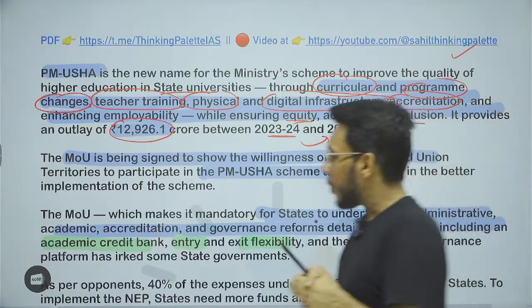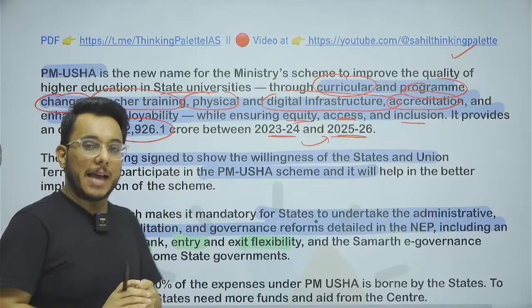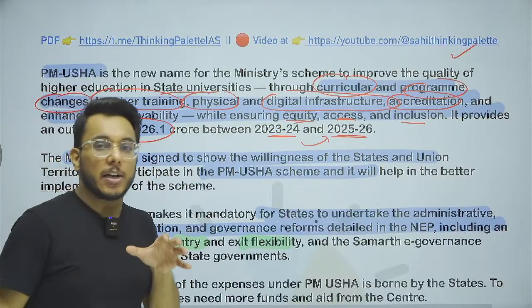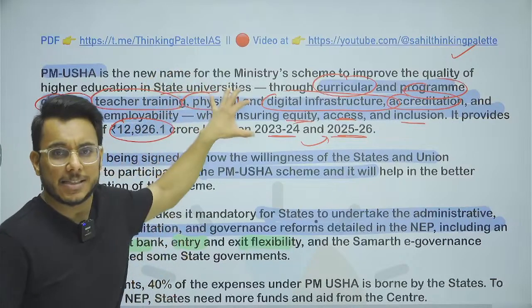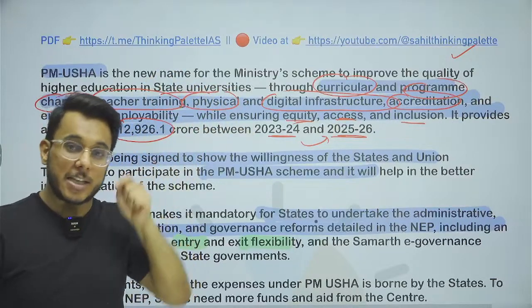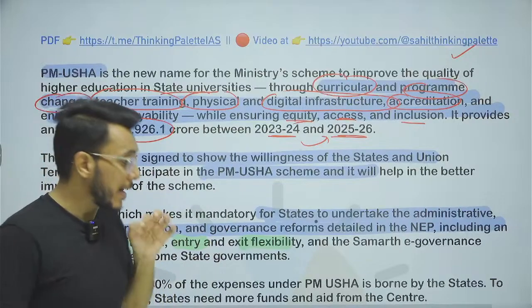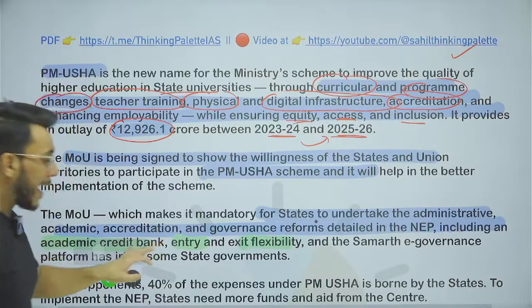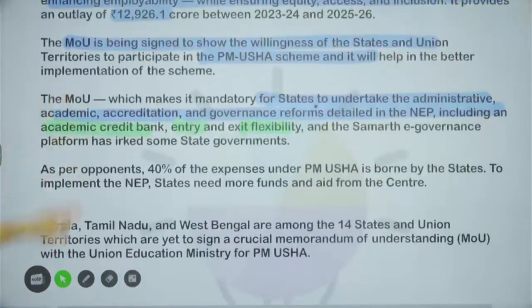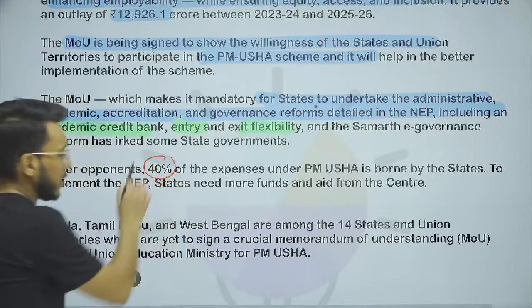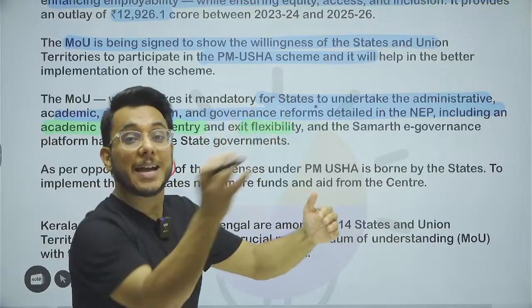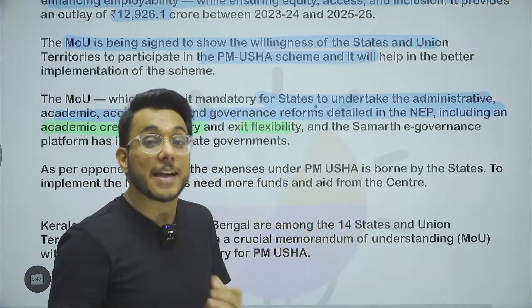Now basically the problem that is coming is that up till now approximately 14 states and union territories have not joined this scheme. I've told you that in the first stage they have to sign the MOU with the government, but right now 14 states have not signed the MOU. Why? Because 40% of the expenses have to be borne by the states. Though 13,000 crore rupees is being given, additional money has to be pooled by the state government also.